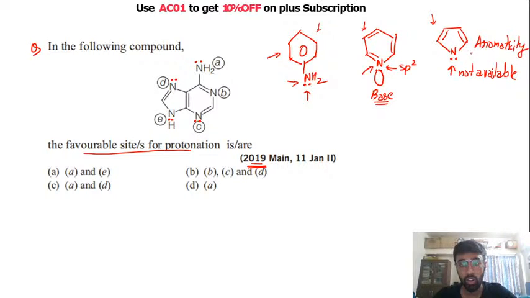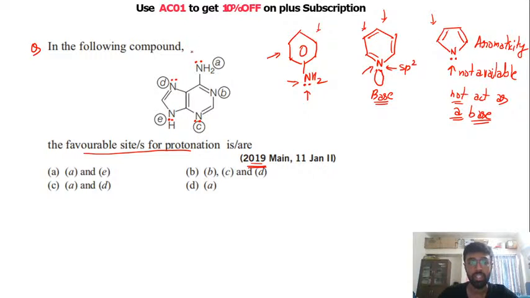Since these lone pairs are participating in the resonance, they are not available. Every structure tries to attain stability, and aromaticity provides a lot of stability to our compounds. So pyrrole will not act as a base. Between aniline, pyridine and pyrrole, only pyridine can act as a base.